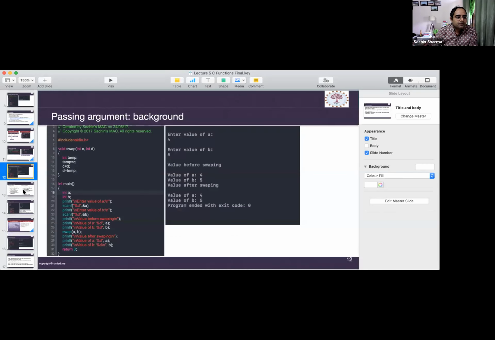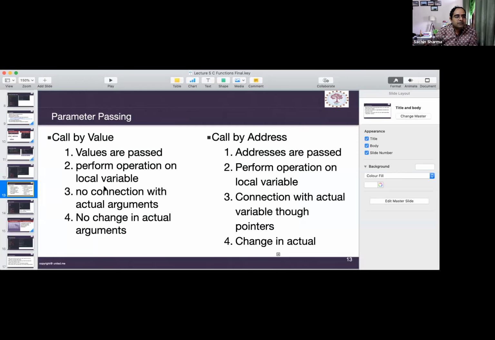Okay, so now we compare this parameter passing and see what is happening. In call by value, values are passed and operations are performed on the local variable. There is no connection with the actual argument, as we have seen: there was no connection between C, D and A, B respectively, and no change in the actual argument. If this satisfies your requirement, then you go for call by value.